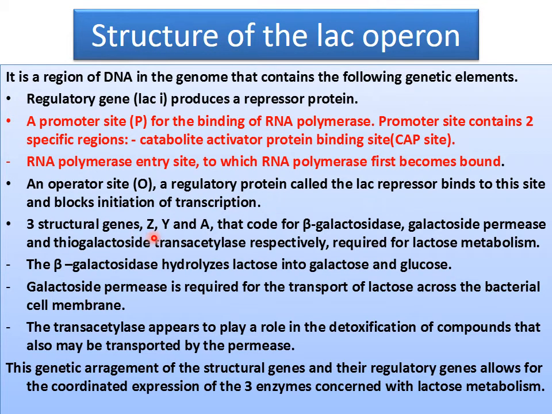Three structural genes are there. We have already seen Z, Y and A, that code for beta galactosidase, permease and trans-acetylase.